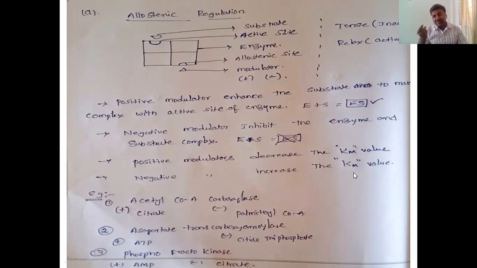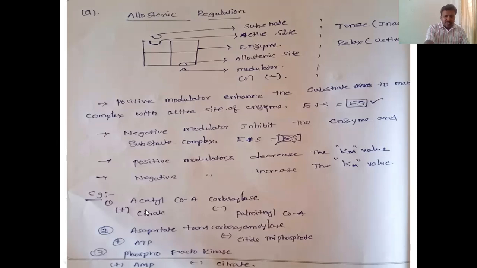One more classification is Km class enzymes. These enzymes always modify the Km value, not the Vmax value. Then there are Vmax class enzymes. These enzymes always modify the Vmax, not the Km value. So that is it.